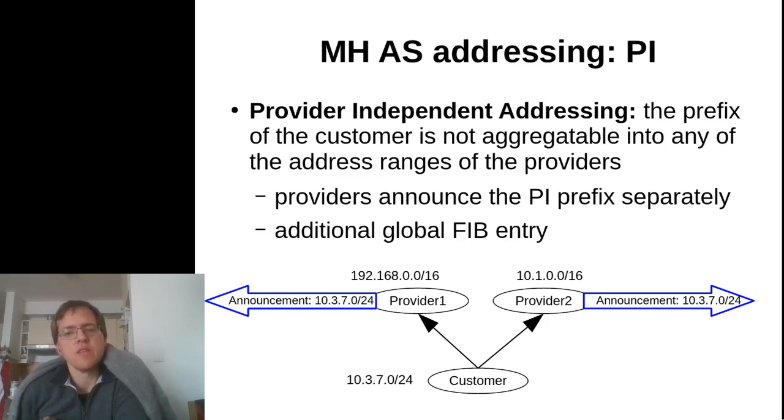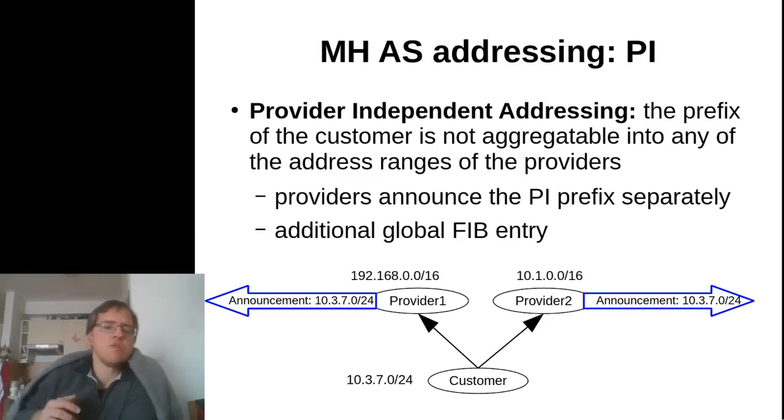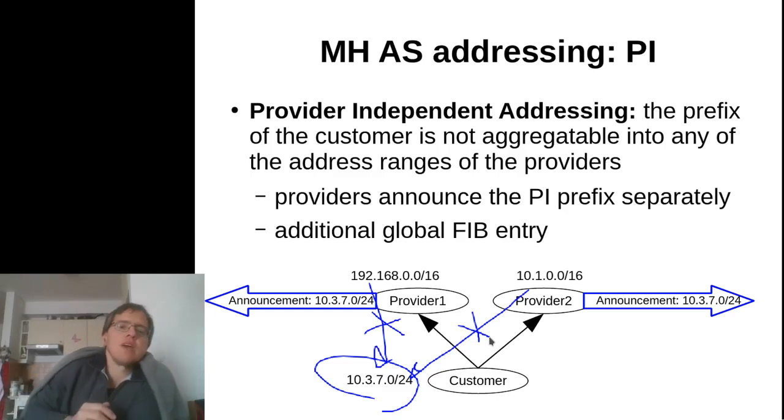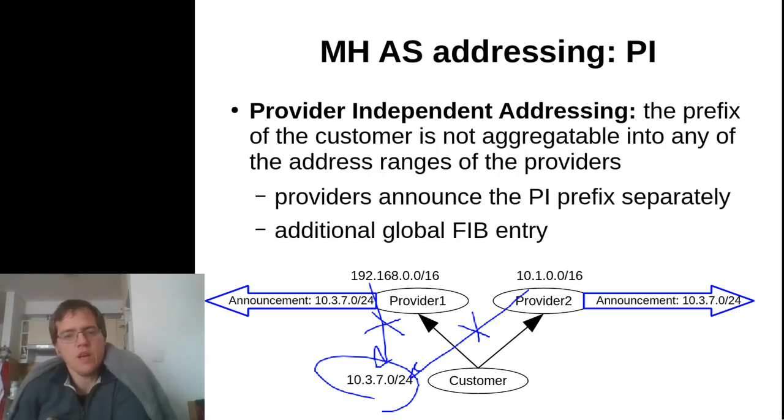Now, if you take this idea further, it can very well be the case that the customer uses an address range that is neither the subprefix of provider 1's address range, nor the subprefix of provider 2's address range. In this case, there is no way to aggregate this particular address range to any of the provider's address ranges.